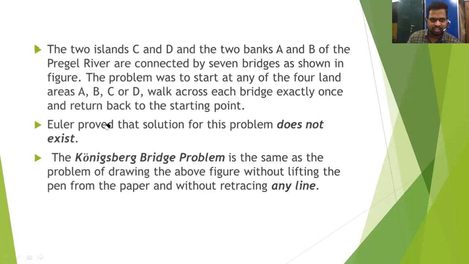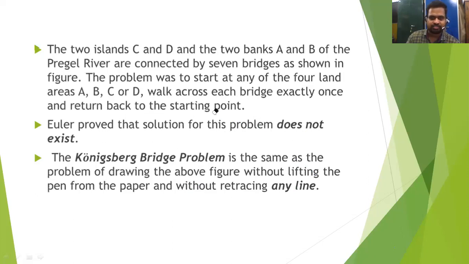Okay, I already explained this paragraph. A and B are land areas, C and D are islands. There are 7 bridges over the river. They must walk across each bridge exactly once and return to the starting point. That is the problem. We constructed this real life problem by means of a graph and tried many times. Euler proved that there is no solution.